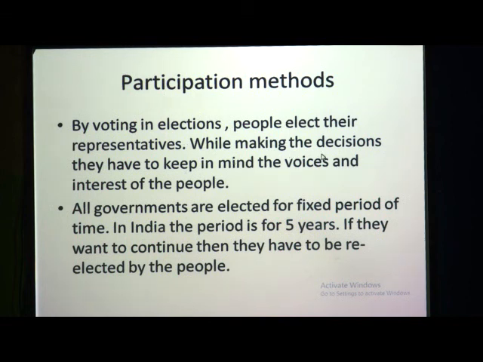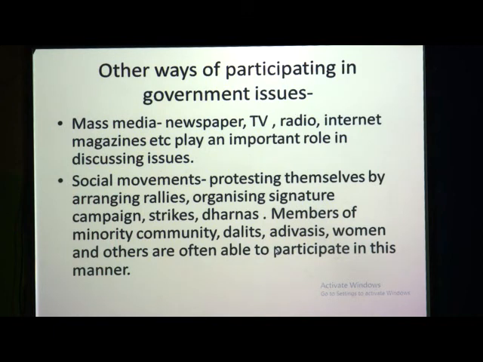Again, while making the decisions, these representatives have to keep in mind the voices and interest of the people. As we know, governments are elected for a fixed period, that is for 5 years, and again if they want to continue, then they can be re-elected again.